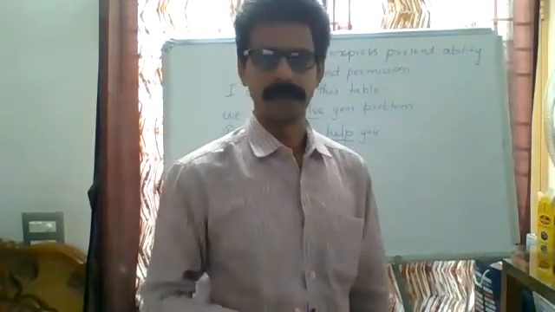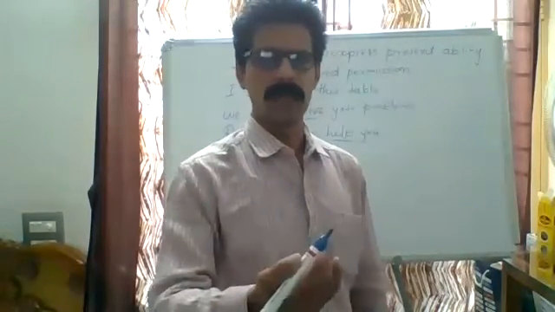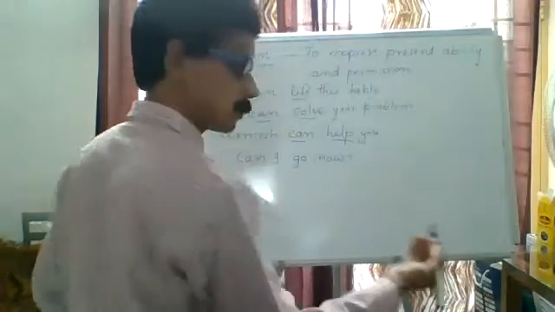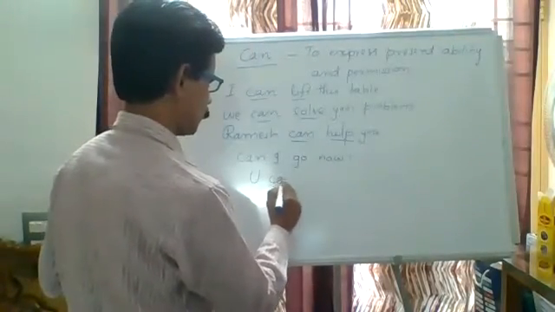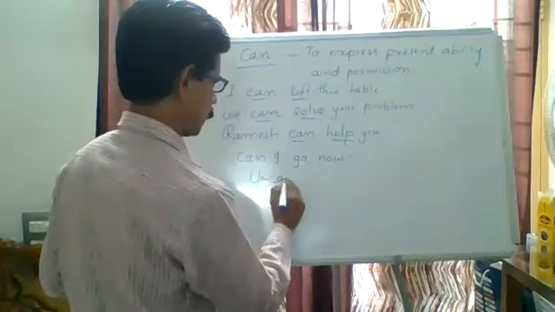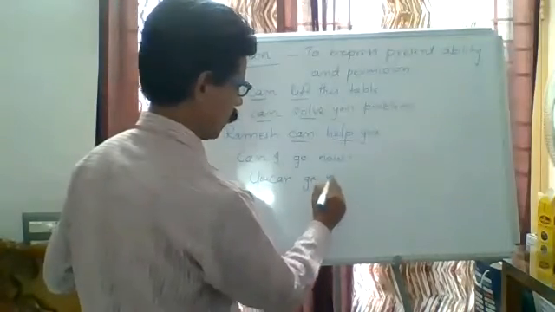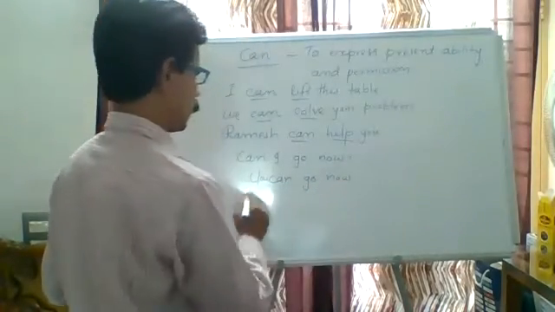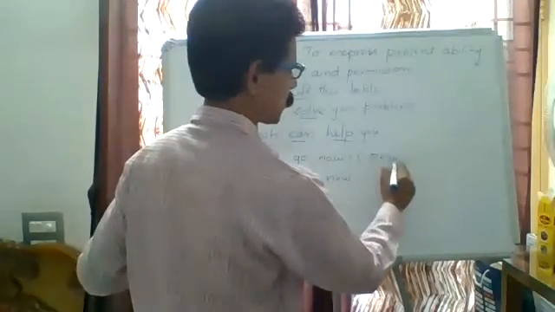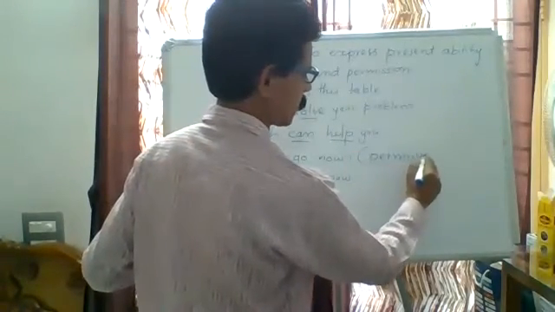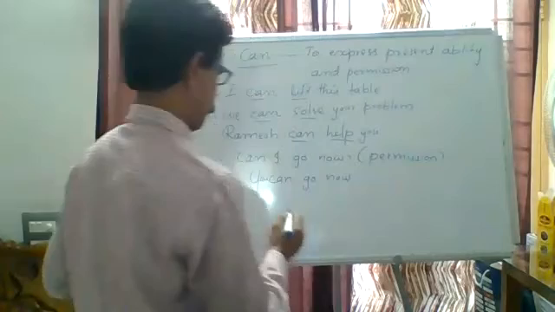You can take leave. You can use my cell phone. You can go now is a permission. These both are a permission question and a permission-giving answer.